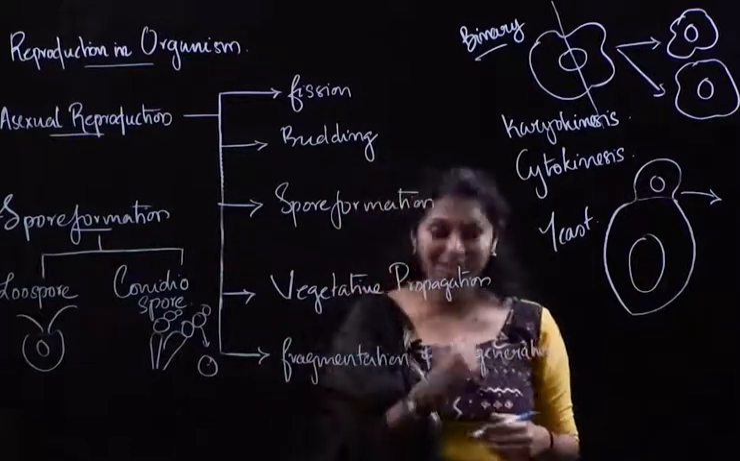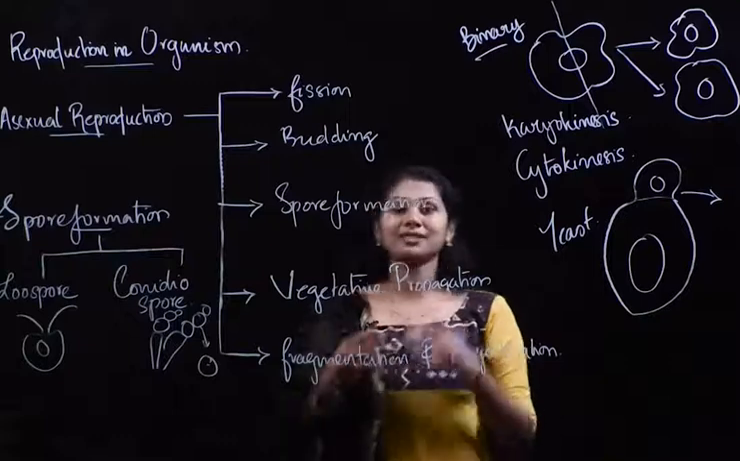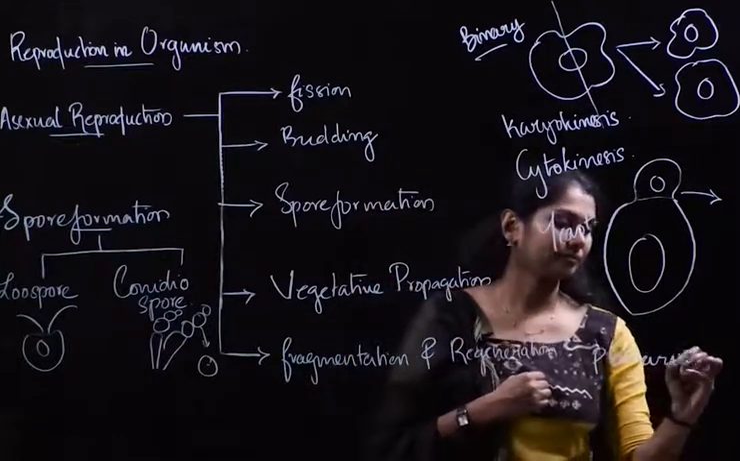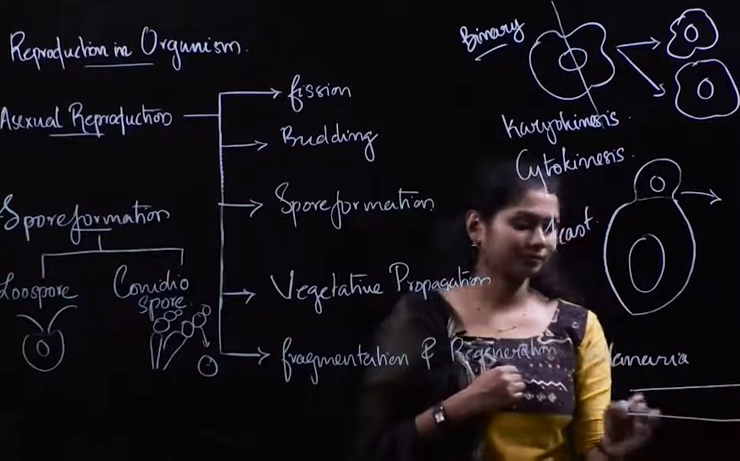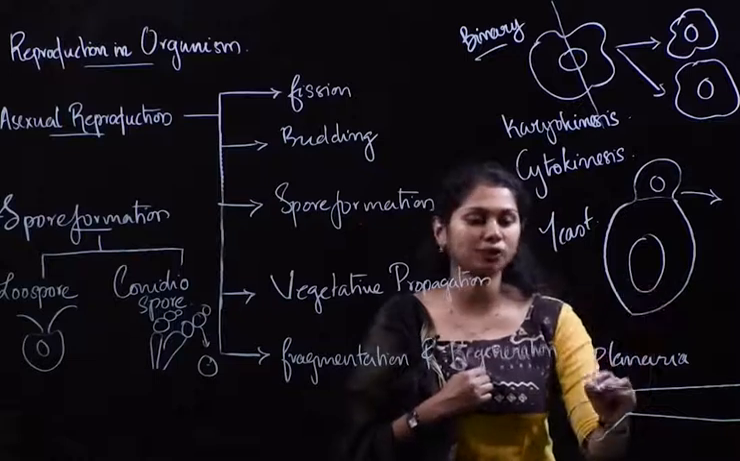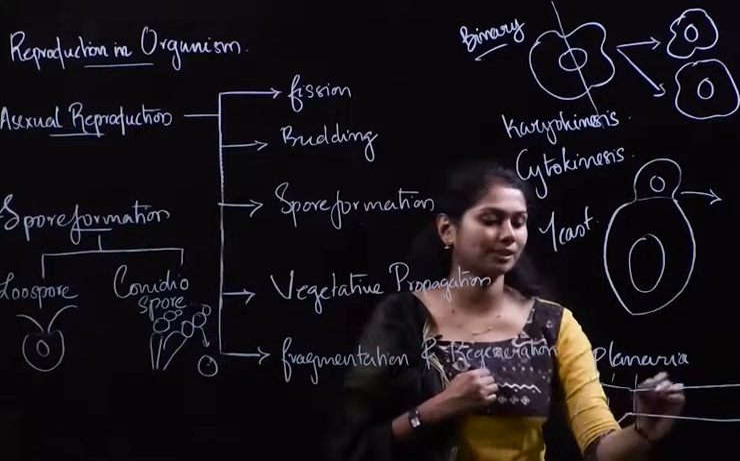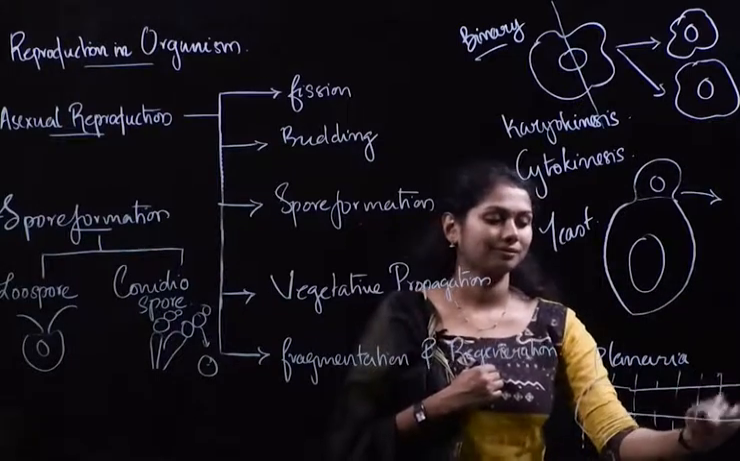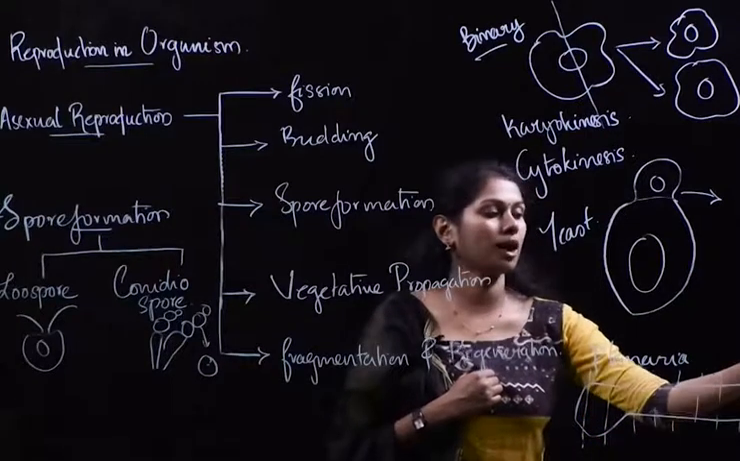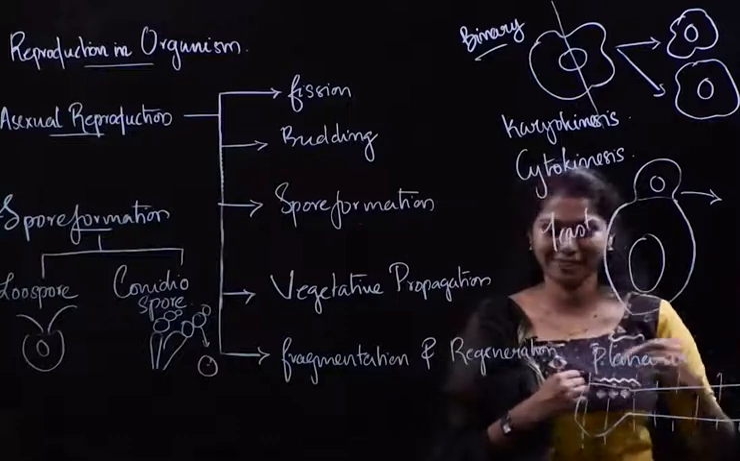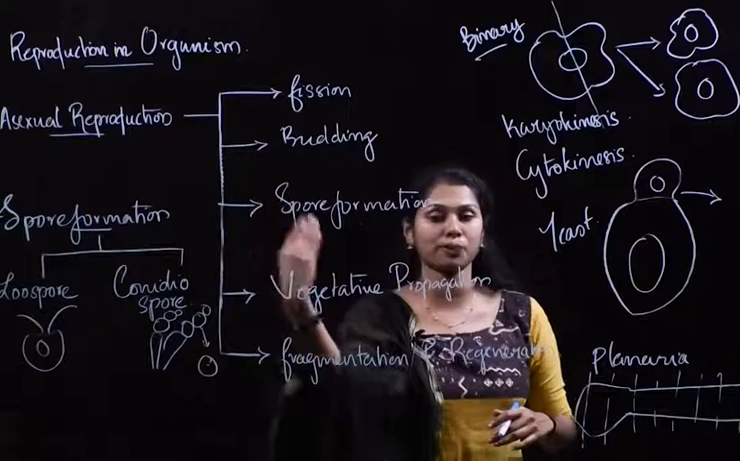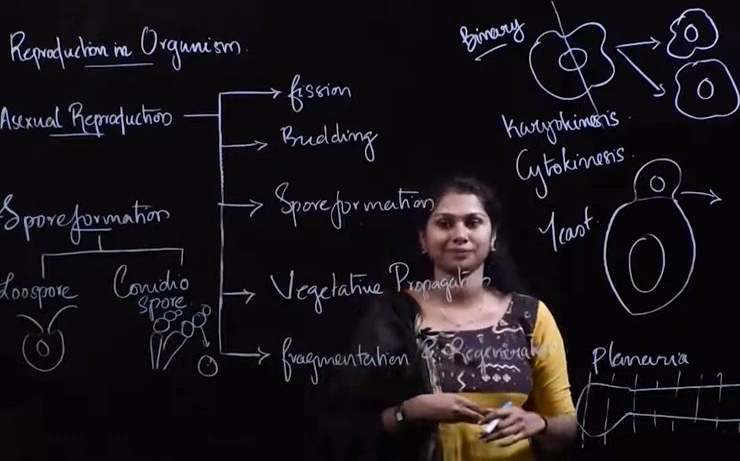And what about fragmentation and regeneration? Here there are some organisms like planaria. The organism can be split into small fragments, and each of these fragments can form a new planaria, a new organism. This type of reproduction is called asexual reproduction by fragmentation and regeneration.